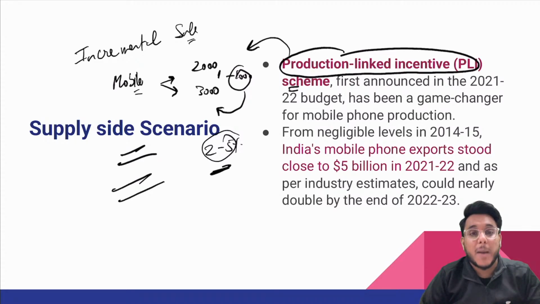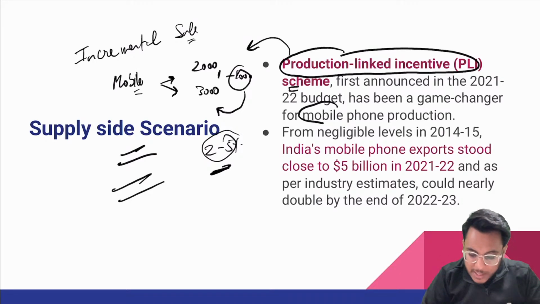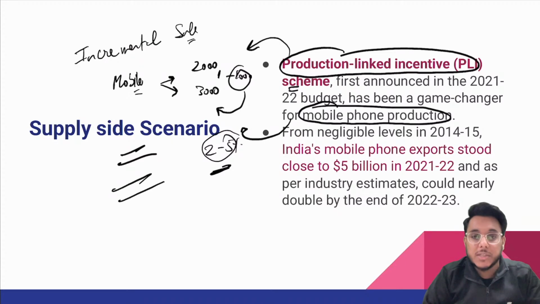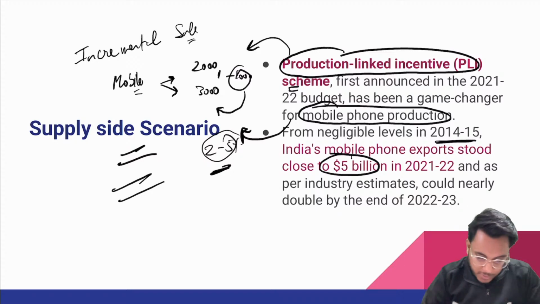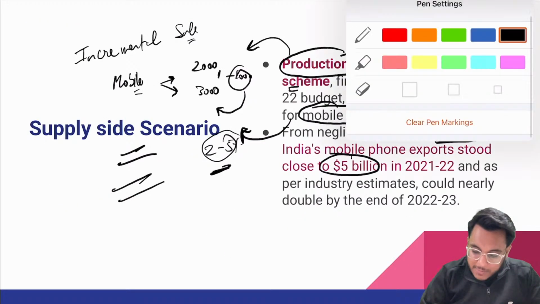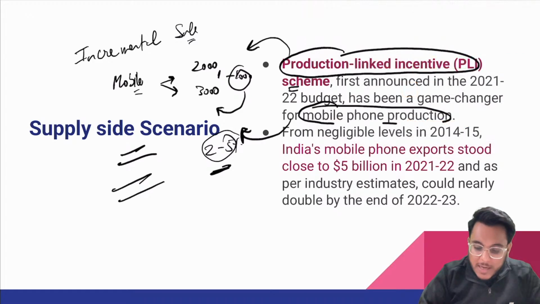By this, manufacturing has improved in India. The production linked incentive scheme has been brought in for many sectors. The scheme introduced for mobile phone production boosted it up, and now more and more mobile phones are being manufactured. India's mobile phone exports were negligible, but now they have increased to 5 billion dollars in 21-22.